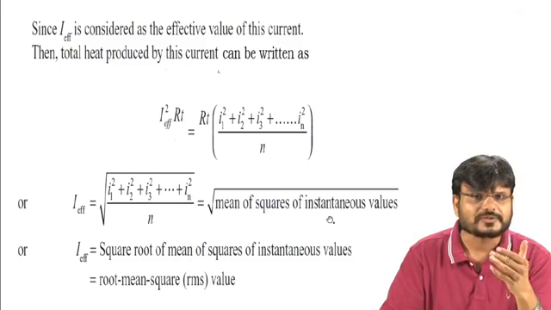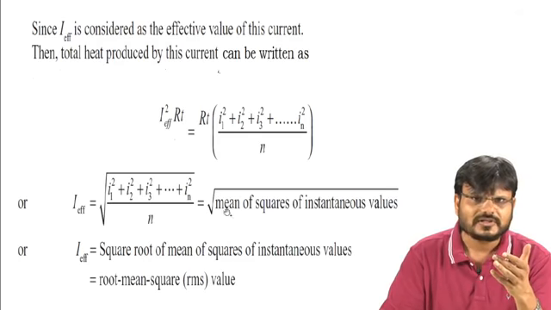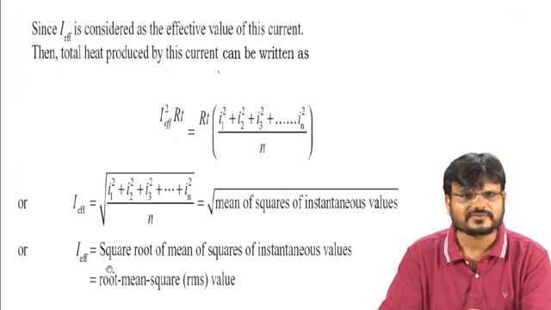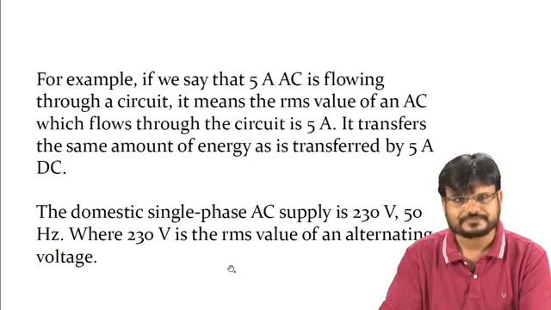That's why it is called root mean square. That's why it is called the RMS value, because it is the root mean square of the instantaneous values. So I effective is the square root of the mean of the square of the instantaneous value.